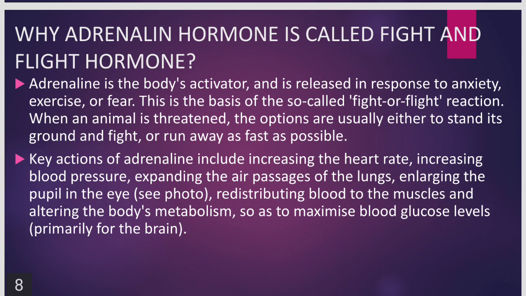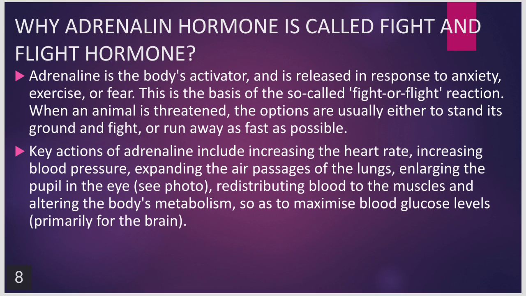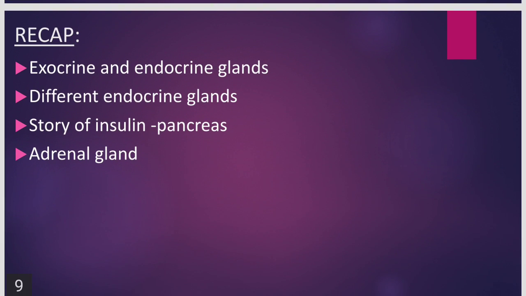These are the things that take place in the sympathetic nervous system. Yes, so our sympathetic nervous system becomes activated when we are in anger, anxiety or fear, and when we are relaxed, our parasympathetic nervous system is in function.